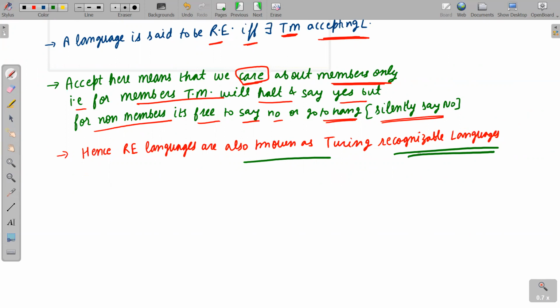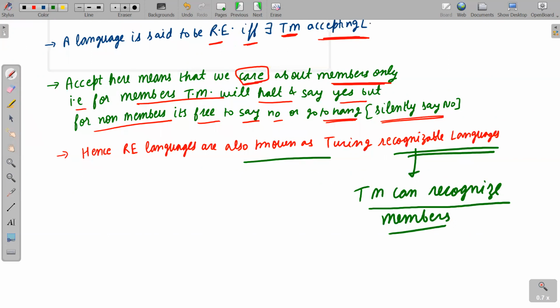Recognize means Turing machine can recognize members. For non-members, it is free to say no. That means Turing machine may halt and say no, or it may go to hang also. Hang means it will silently say no. Okay, I hope I have made the point clear to all of you.